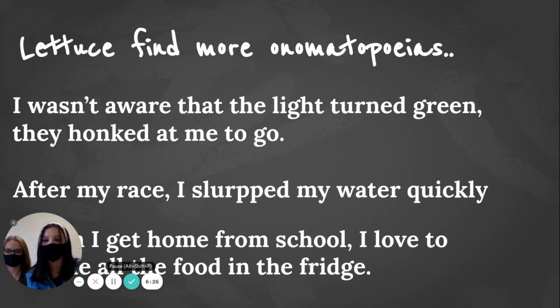Correct. The onomatopoeia is honked. Do you know why the onomatopoeia is honked? Because honked is describing the action of the other cars and the sound of the other cars. After my race, I slurped my water quickly. Correct! The onomatopoeia is slurped. Slurped is describing the action and the sound that the water is making.